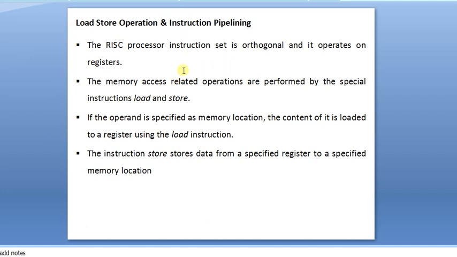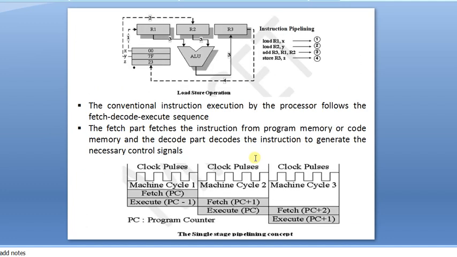What is the meaning of load store operation? Because RISC is completely a load store architecture. Why are we calling it a load store architecture? Because it uses registers only to perform any operations. So to get the data, the operand value specified in a memory location is first loaded into a register, then the operation is performed. Once it is completed, it is stored back into the memory location. So only for loading the data and storing the data will memory be used; the rest of the operations in between can be performed by the registers only. So the RISC processor, which is used in ARM, is supported by the load store architecture. Okay, now instruction pipelining.